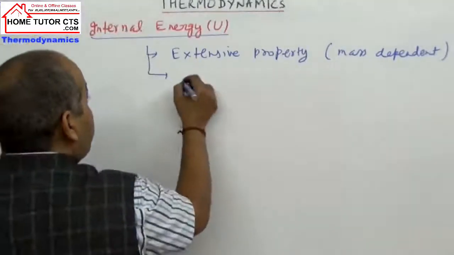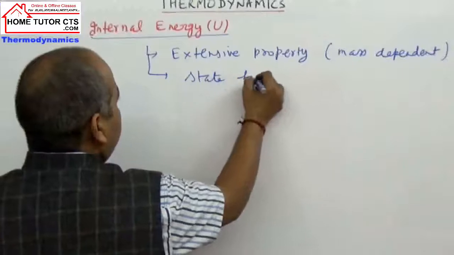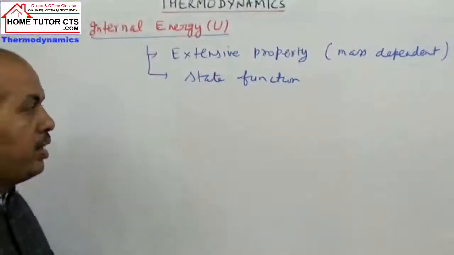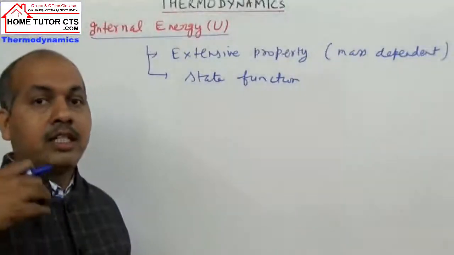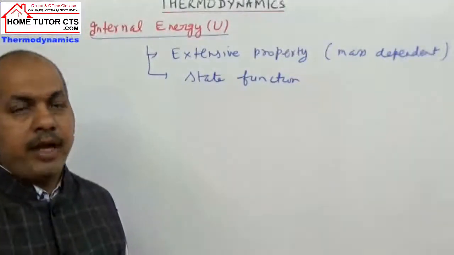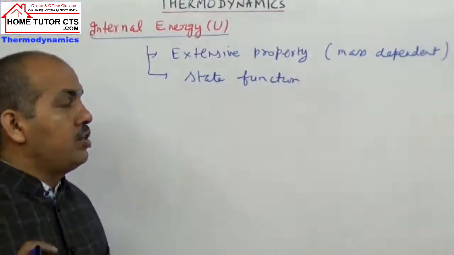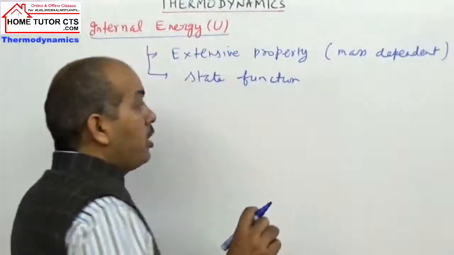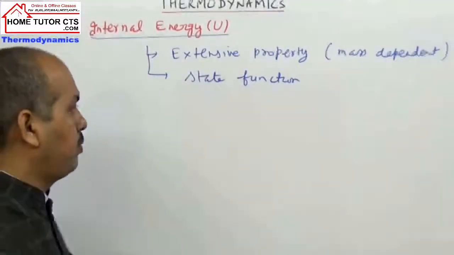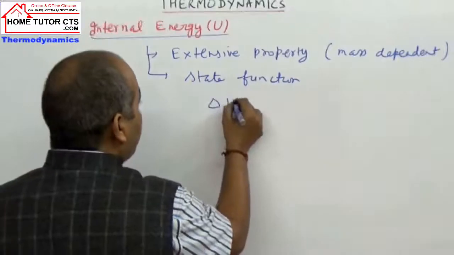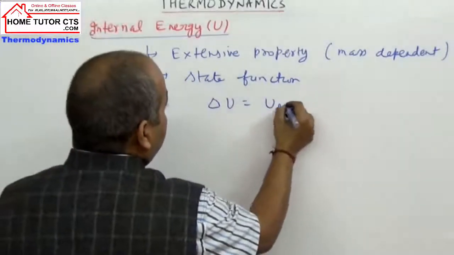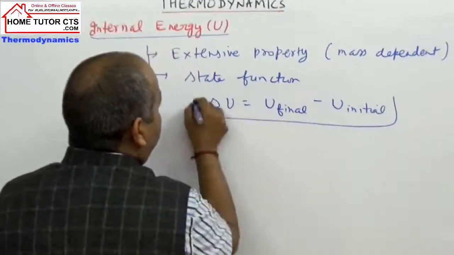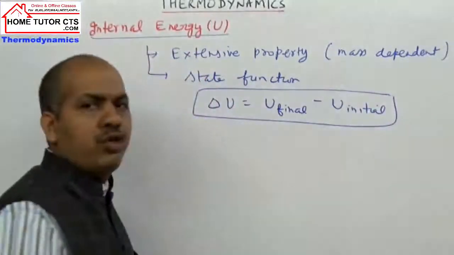Next, it is a state function, meaning a function of state. It can change only when the state changes, and for a change in state, the value of delta U depends only on the initial and final states, not on the path followed. Delta U is U final minus U initial. How this value is approached, we have no interest.